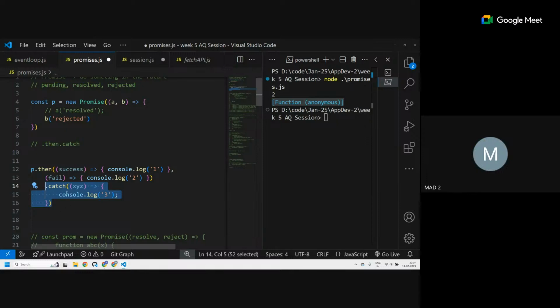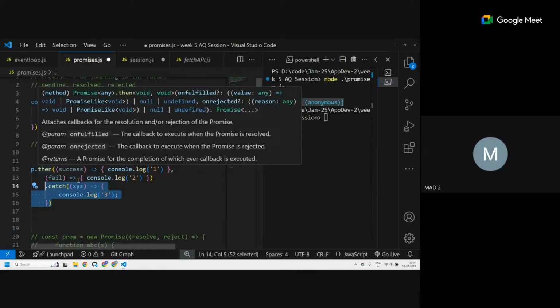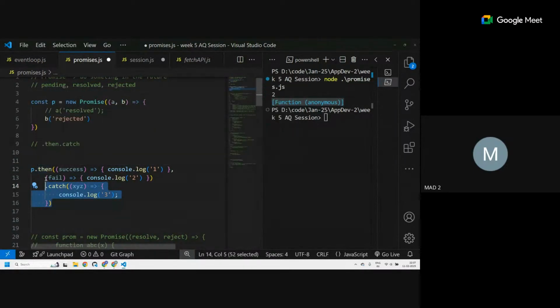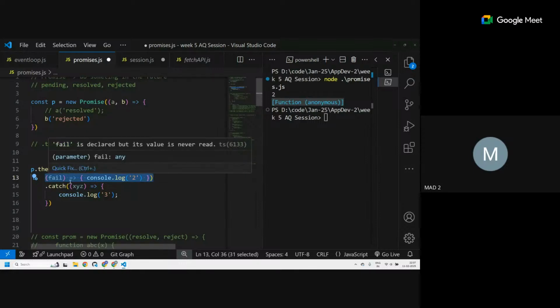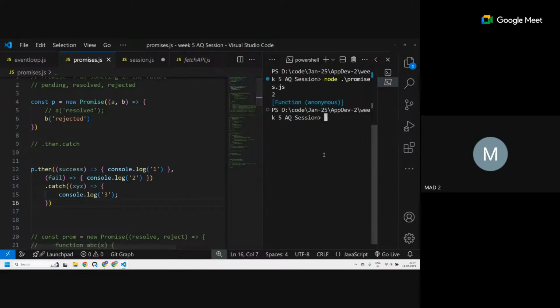Okay, so dot catch is only handling an error if there is any error coming in the chain, then it will handle it. Since that error is already being resolved here, there is no error coming to the dot catch. Very important: there is no error coming to the dot catch now, since that error is already being handled by the second callback of dot then. So only this will execute and the dot catch will not execute.